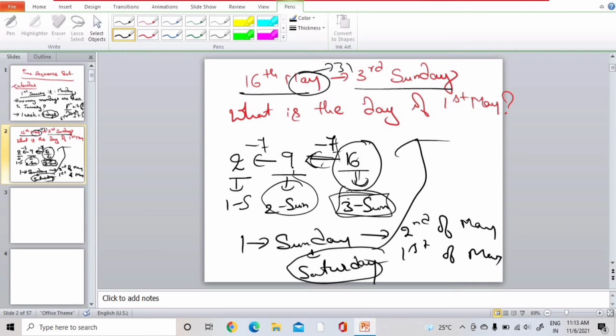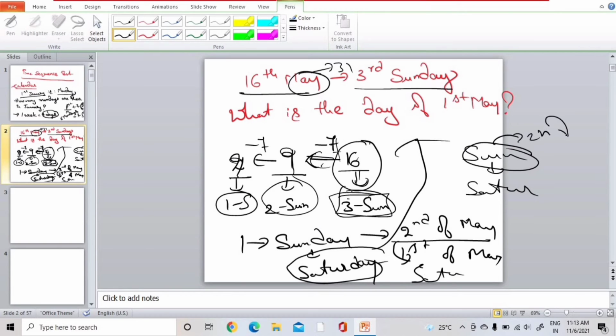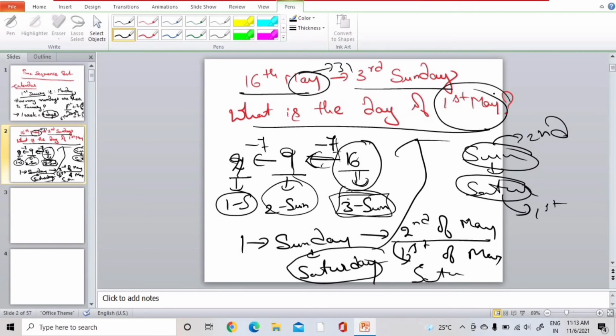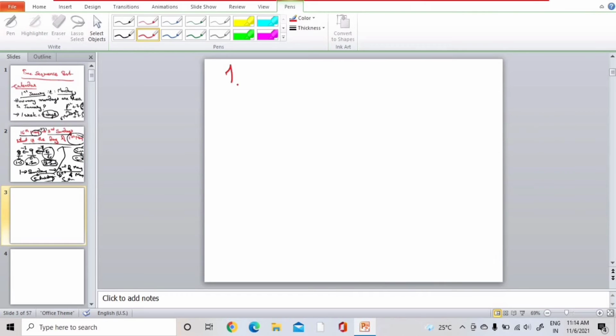Second Sunday is 9th of May and then 1st Sunday is 2nd of May. If 1st Sunday is 2nd of May, then 1st of May is Saturday. Before Sunday it's Saturday only, right? So 1st May is Saturday.